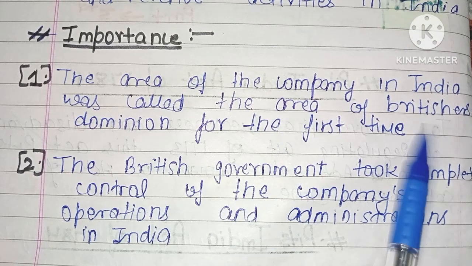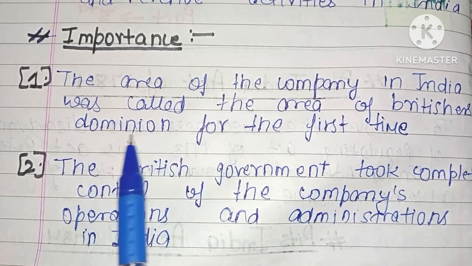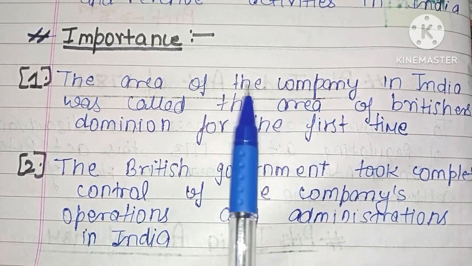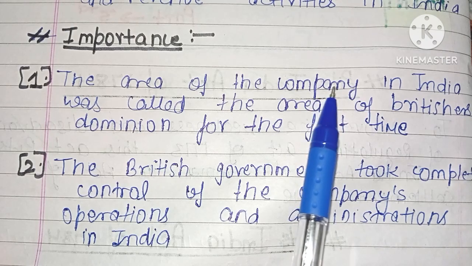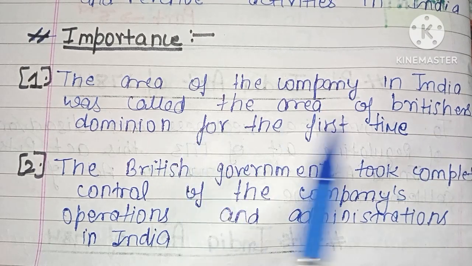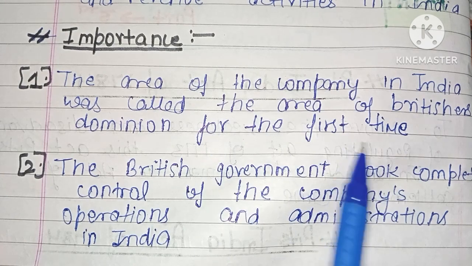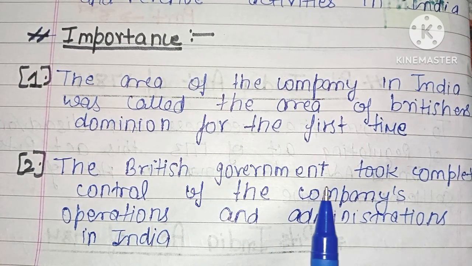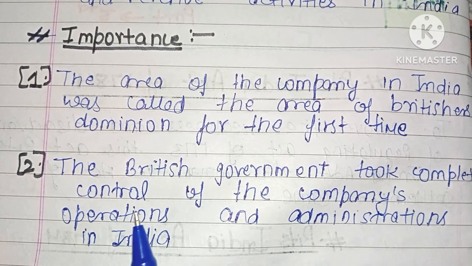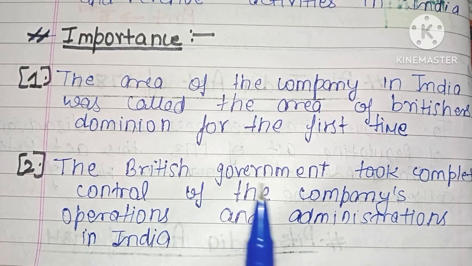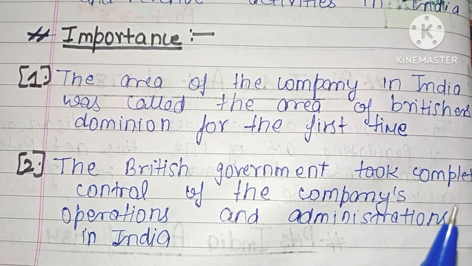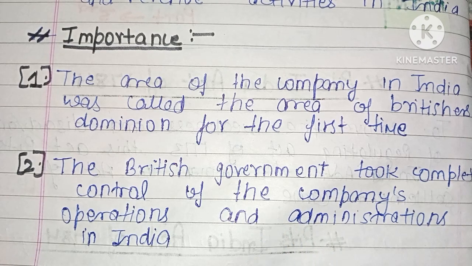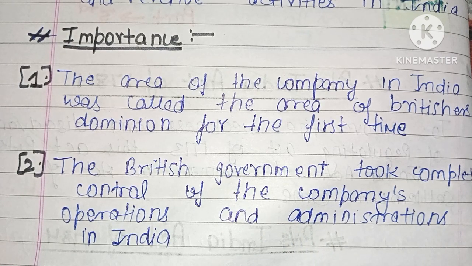So the area of the company in India was called the area of Britishers' dominion for the first time. That was the importance of this act. Second, the British government took complete control of the company's operation and administration in India. So in India, the administration and operations of the company's work were under the British government in a complete way. This was also the importance of Pitt's India Act.